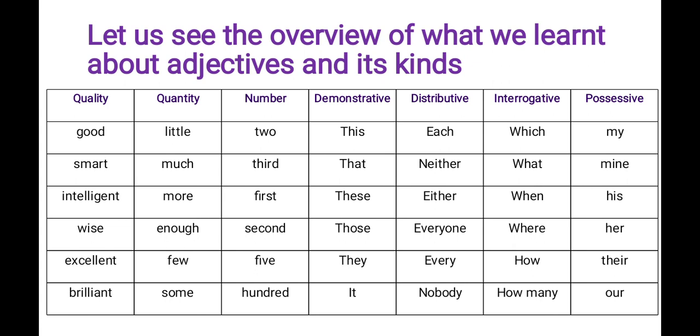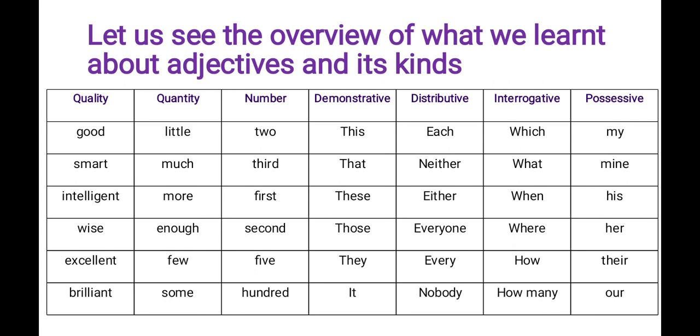Next, adjective of quantity. What is an adjective of quantity? An adjective of quantity describes the quantity of a noun or pronoun. Here are some examples: little, much, more, enough, few, some. The adjective of quantity நம்ம அளவு பெயர் உரிச்சொல் அப்படின்னு சொல்லலாம். Adjective of quality நம்ம பண்பு பெயர் உரிச்சொல் அப்படின்னு சொல்லணும்.